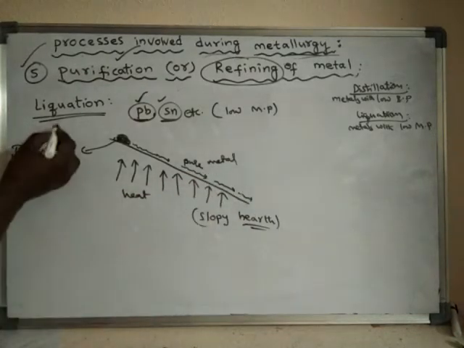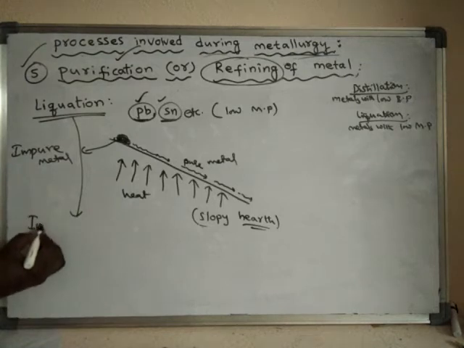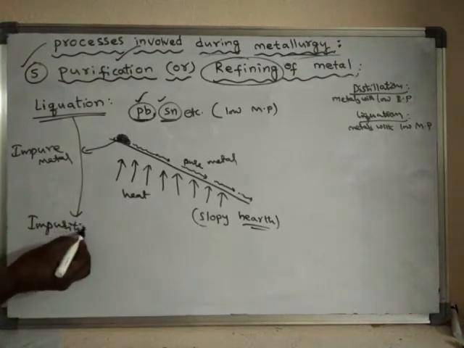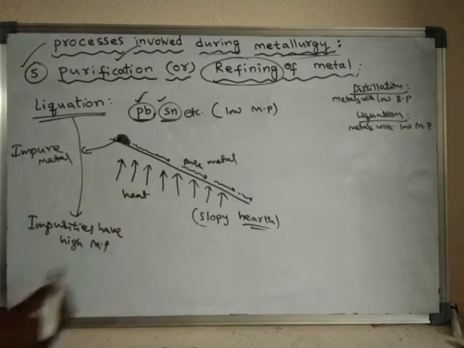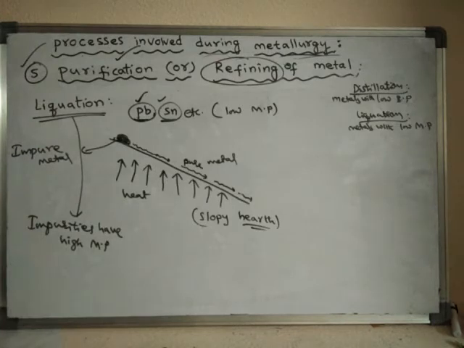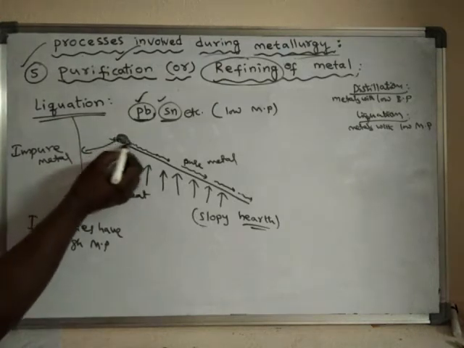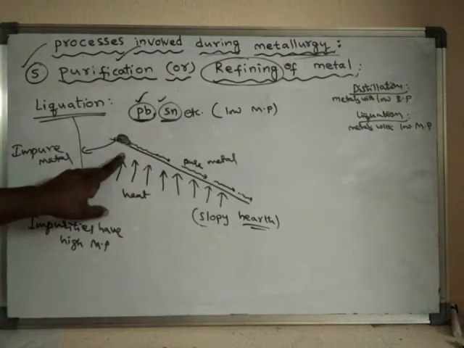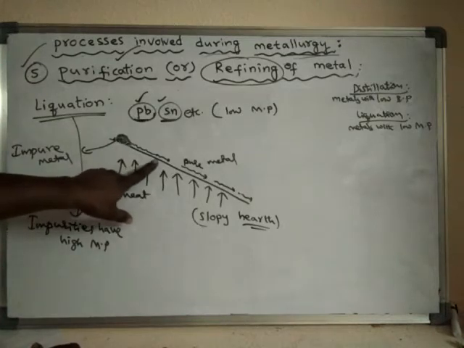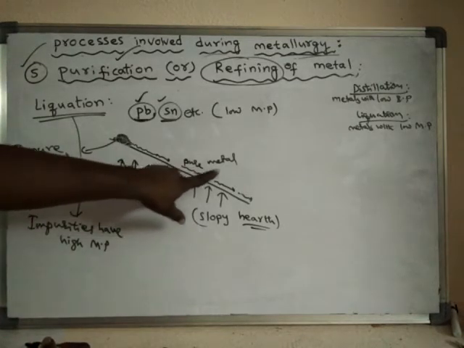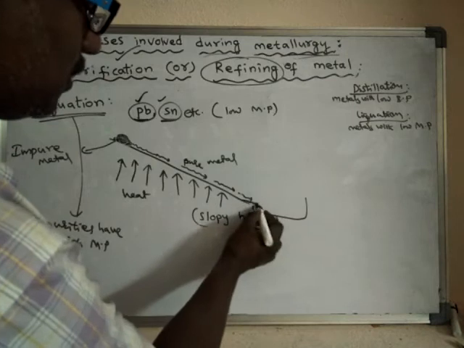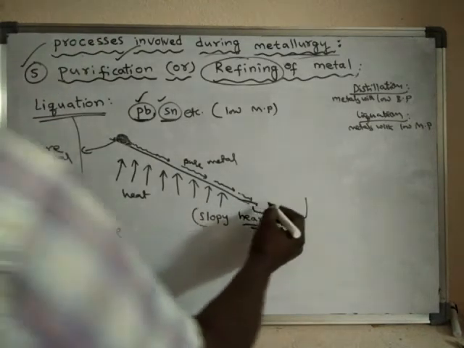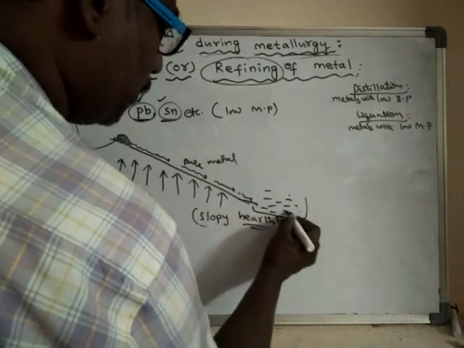In this process, impurities have high melting point. As the impurities have high melting point, they do not melt, and they remain here only. Impurities are left at the top only. They do not flow to much distance. The pure metal will flow to much distance, and finally the pure metal is collected somewhere at the bottom.